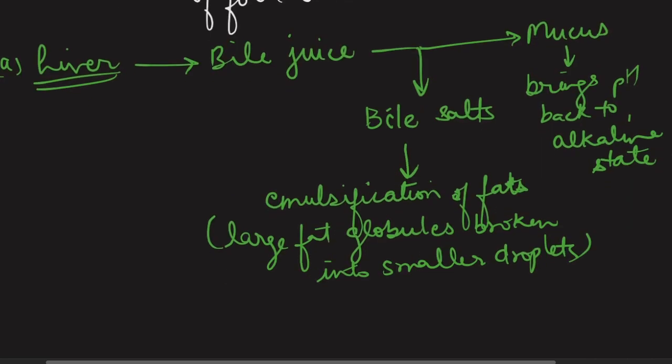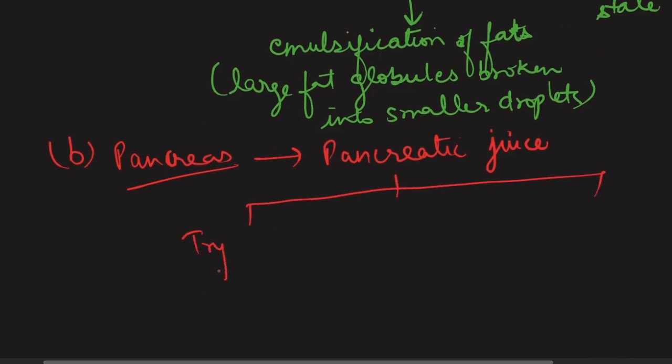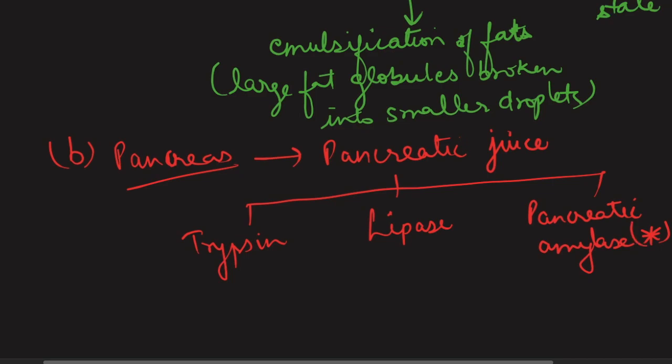Overall, in brief, I could say that with the help of the bile juice produced by the liver, the emulsification of fat occurred. The second gland is the pancreas. It produces pancreatic juice which contains three major types of enzymes here: trypsin, lipase and pancreatic amylase.